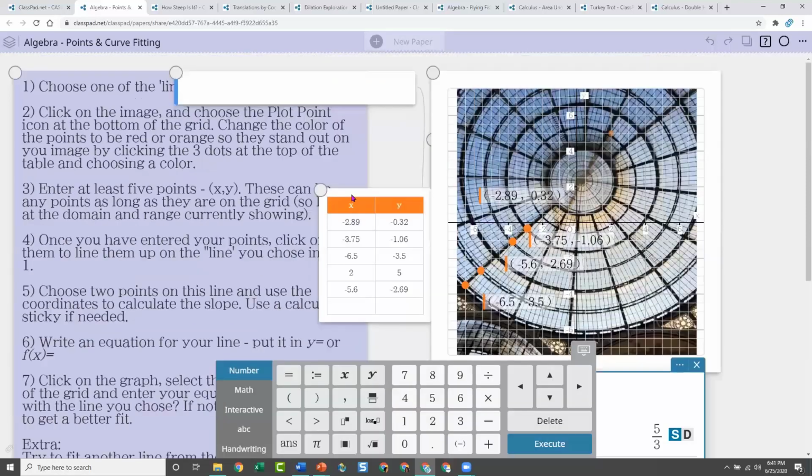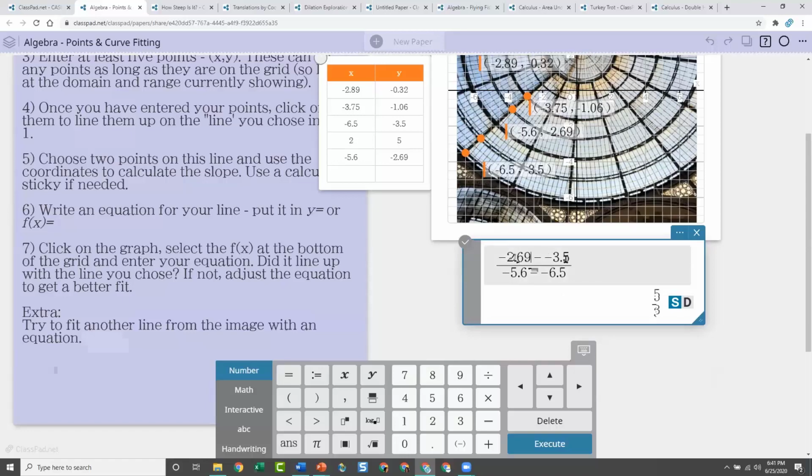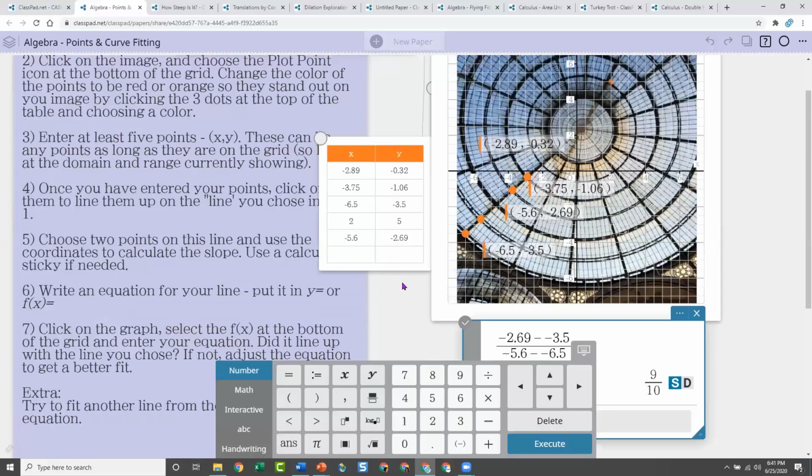So Karen, I don't know if that slope is quite right. You missed the 0.69. Did I miss a point? Yeah, the very first, -2. Oh. Where did that come from? I know. 2.69. There we go. Thank you, Amy. All right, now we're going to be even better. Okay, 9/10. You're right. That makes more sense.